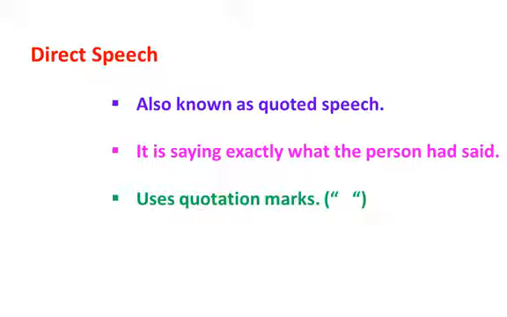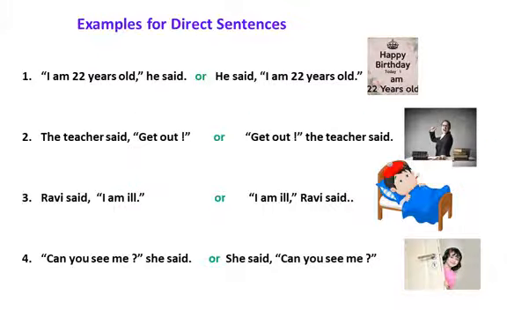It is also known as quoted speech. It is saying exactly what the person had said. In other words, we quote the actual words of the speaker. Direct speech uses quotation marks. You can see the quotation marks given in the brackets. Children, note that in direct speech, verb tenses do not change.